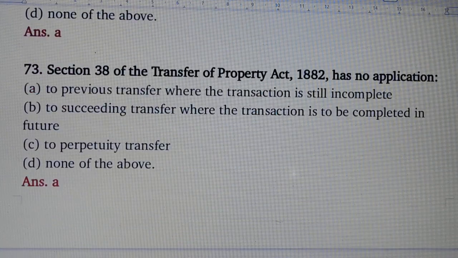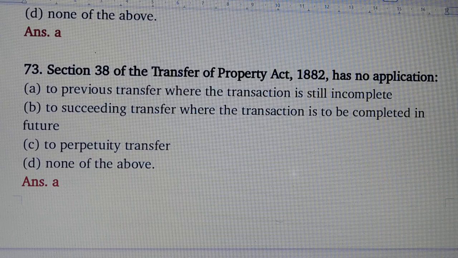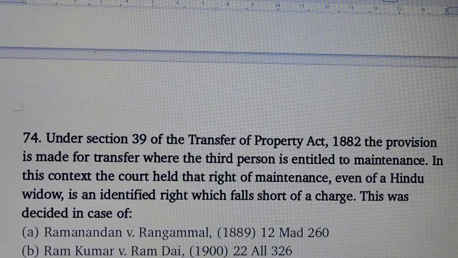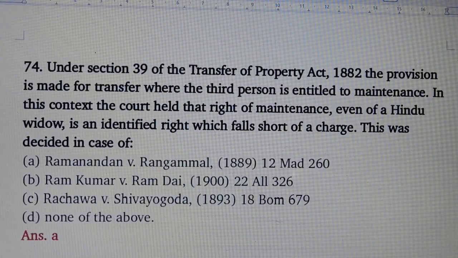Question number 73. Section 38 of the Transfer of Property Act has no application, answer is option number A, to previous transfer where the transaction is still incomplete. Question number 74. Under section 39 of the Transfer of Property Act, the provision is made for transfer where the third person is entitled to maintenance.